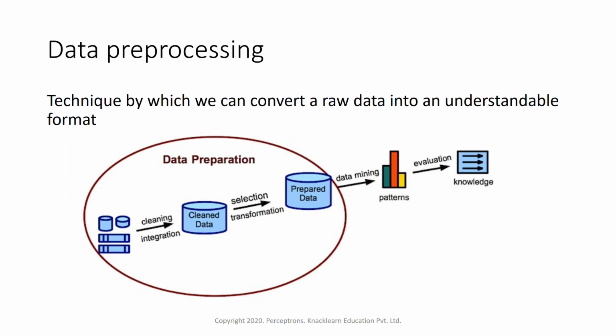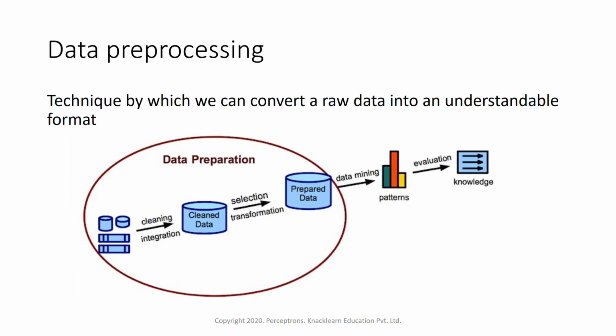Usually when we get data, that data might not be well structured. It might have a lot of redundant values, it might have missing values, it might have some noise and so on. So what we need to do for that data is clean it. Once we clean the data, then we have to transform it to a quality data format. This process is called data preparation.